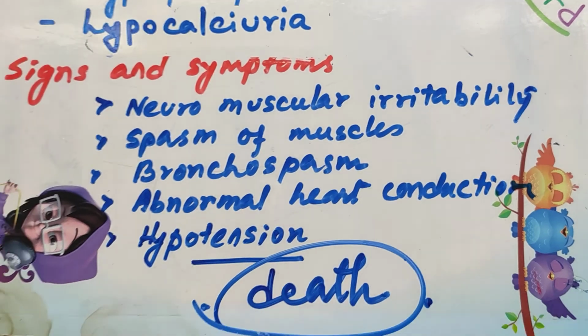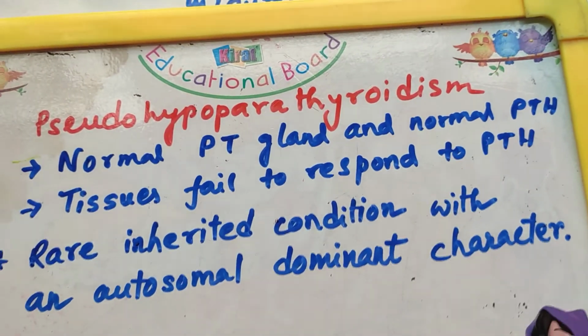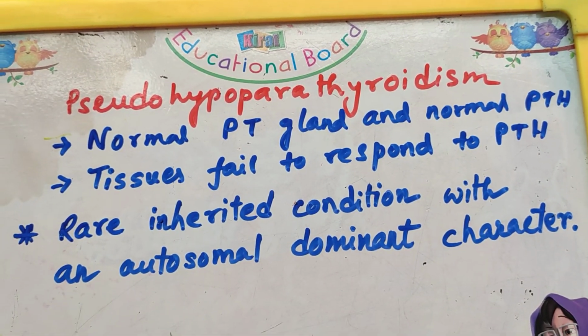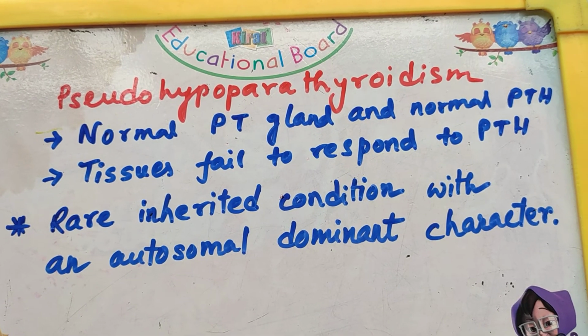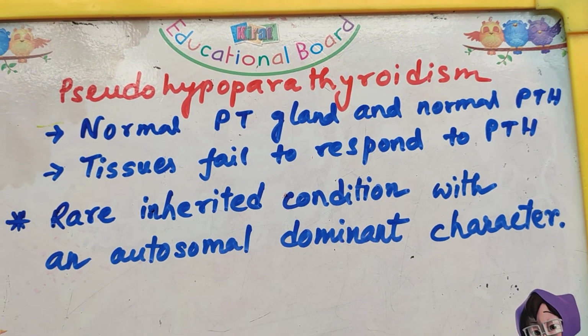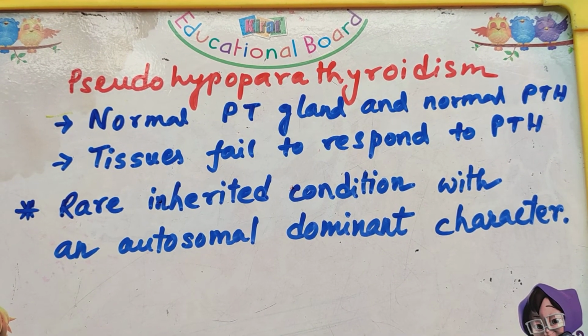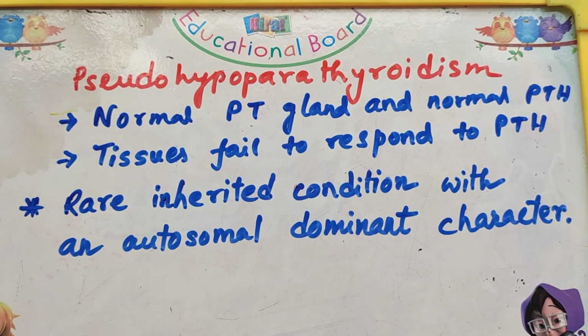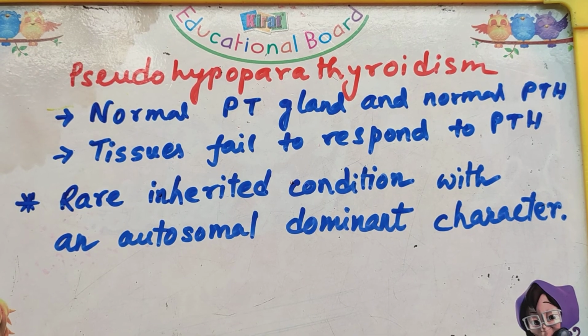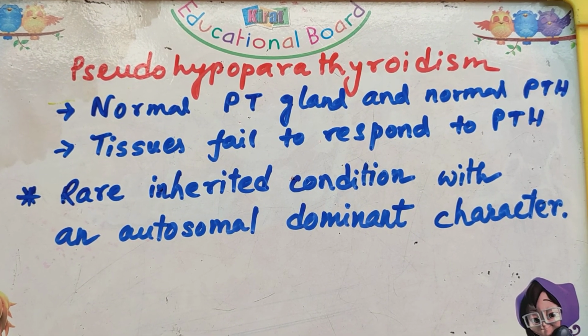because of the hypocalcemia. And in pseudohypoparathyroidism, there is a normal parathyroid gland and normal parathyroid hormone level in the blood. Tissues fail to respond to the parathyroid hormone, and it is caused by a rare inherited condition with an autosomal dominant character.